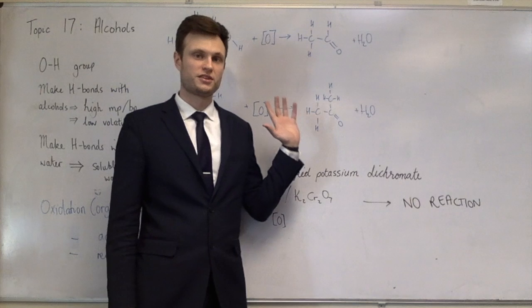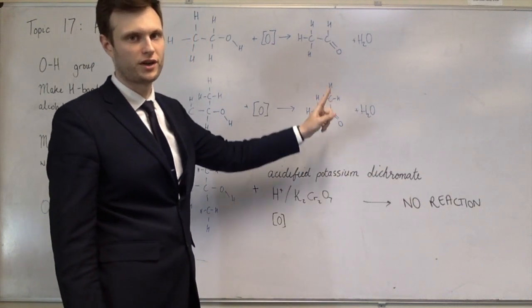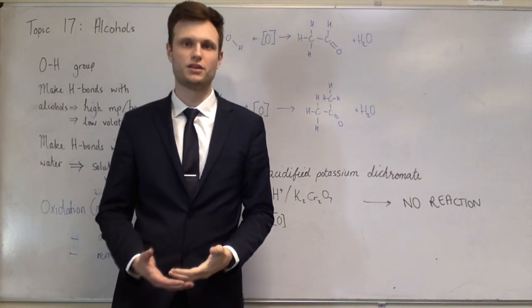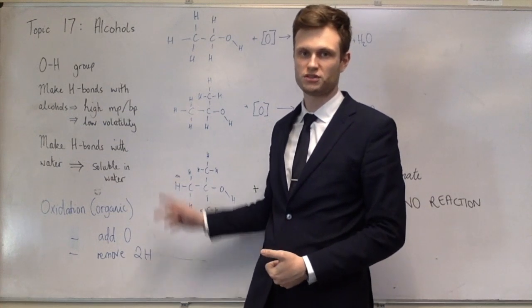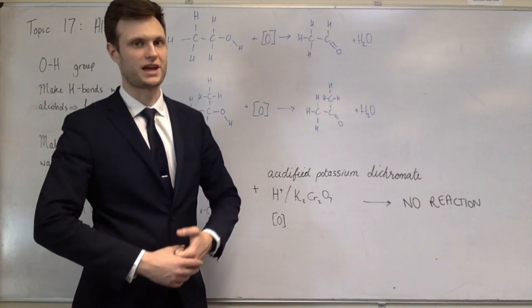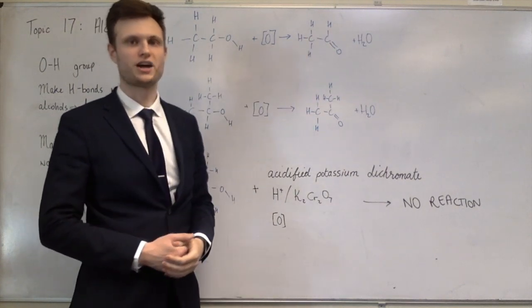And for ketones, that's where it all stops. But aldehydes, they can be oxidized further. So for aldehydes, you can put twice as much oxidizing agent in. The first one does exactly the same as I just said. It removes two hydrogens in that reaction that we've just drawn, and the second oxygen gets added in between the carbon and the hydrogen to make a carboxylic acid.